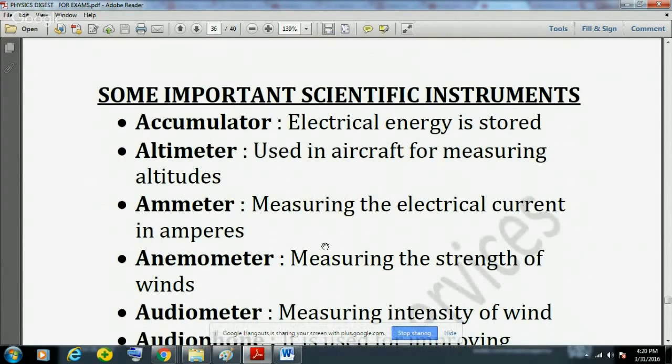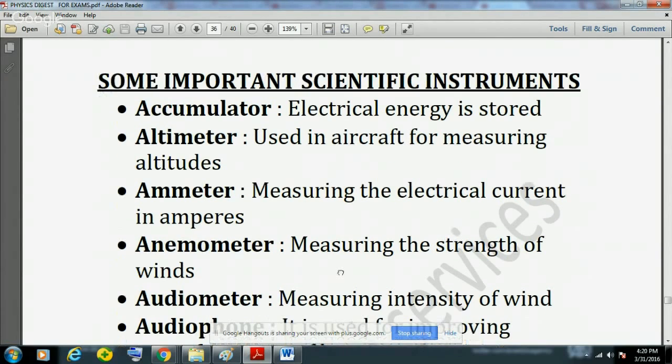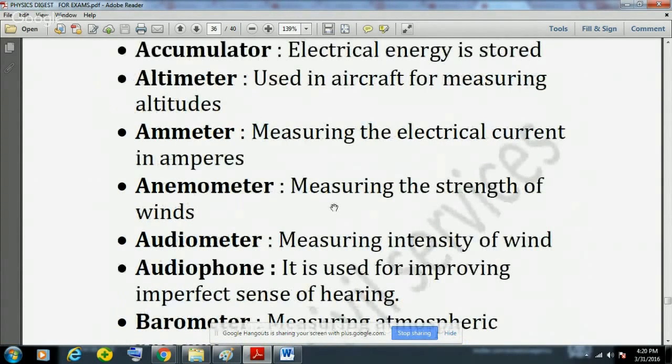This is the collection of all the important scientific instruments and also all the instruments which have previously been asked in the exams. So let's start. First is accumulator. Accumulator is used to store electrical energy. Then another is altimeter. It is used in aircraft for measuring altitudes. Altimeter means altitudes. Then ammeter, it is used to measure the electrical current in amperes.